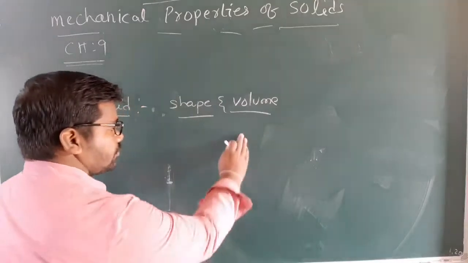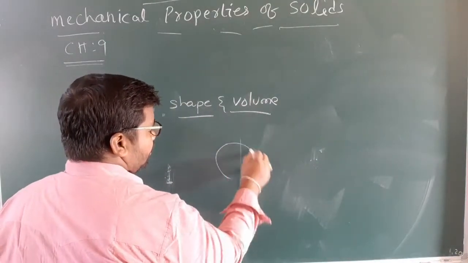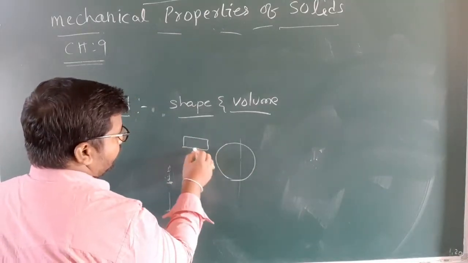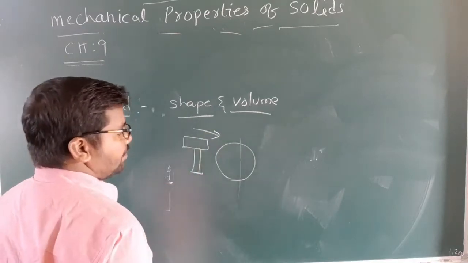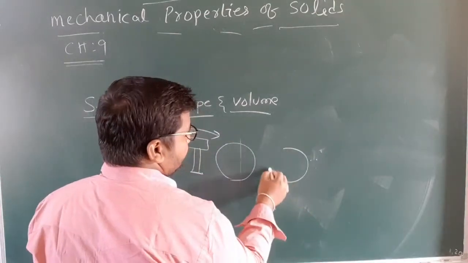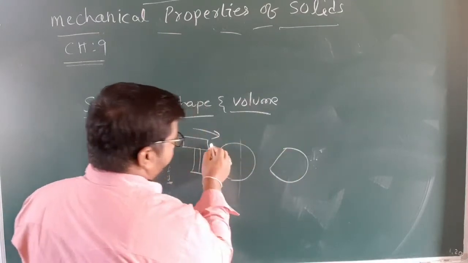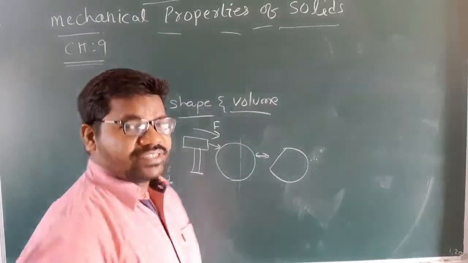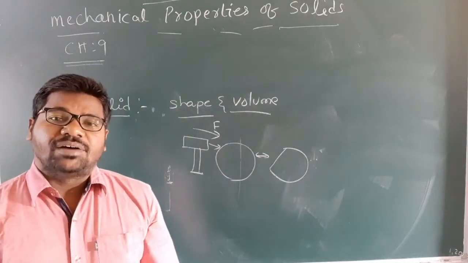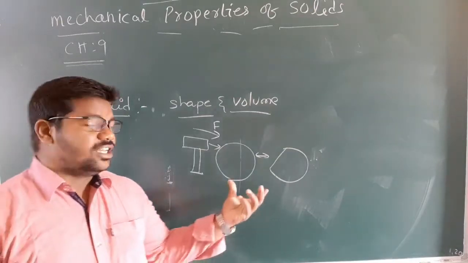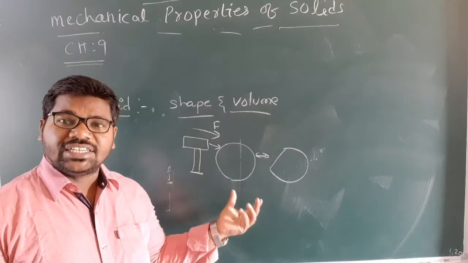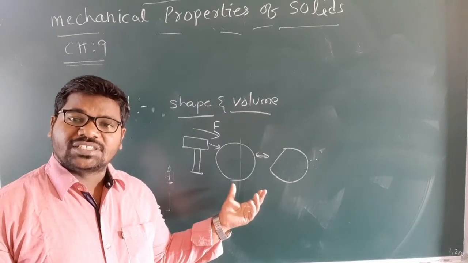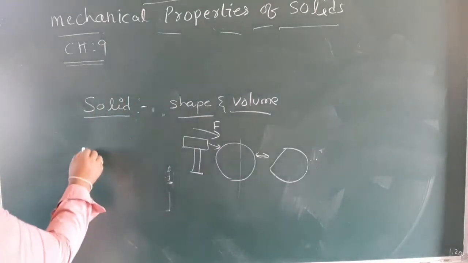Example, see here, this is a balloon or sphere. We are applying force with a hammer. With the hammer, what happens? The shape will change like this. Force is applied here and we get this shape. So this phenomenon we call deformation. Understand? So the force needed to change the shape and volume of the body is called deforming force.